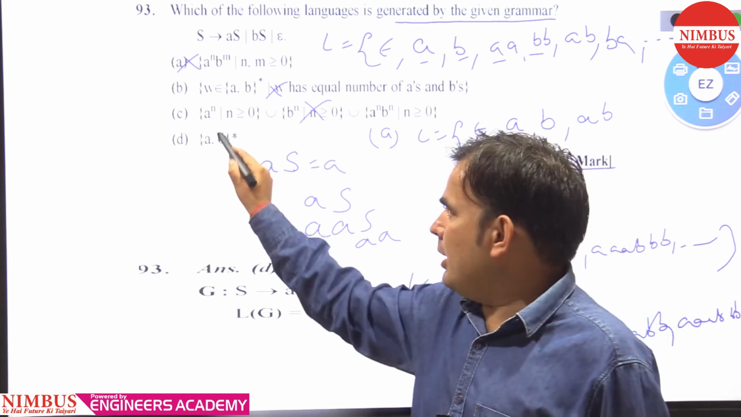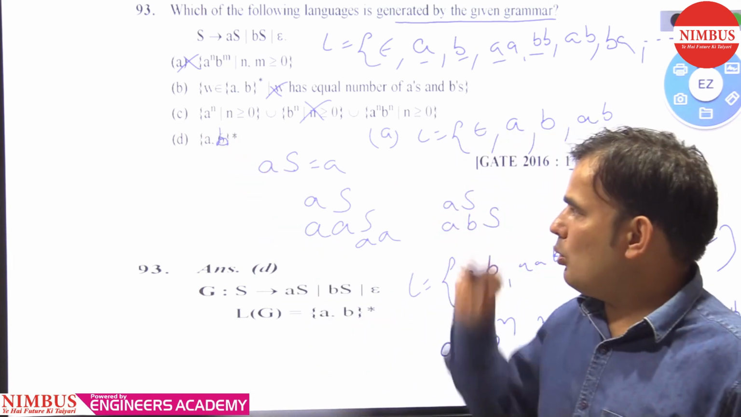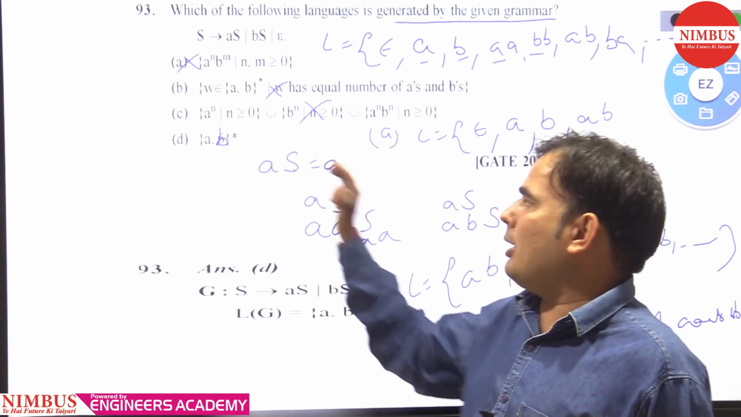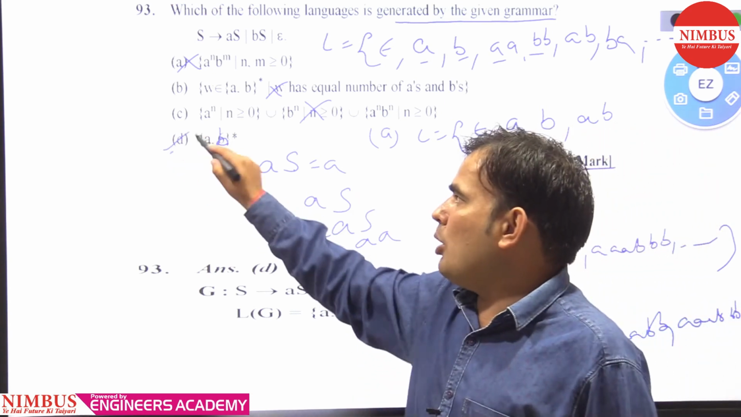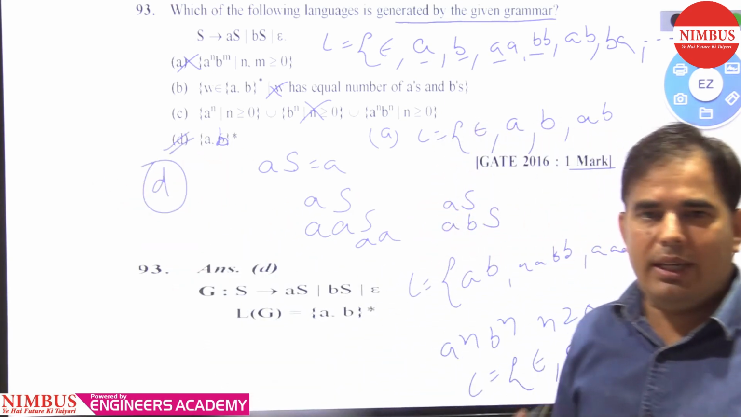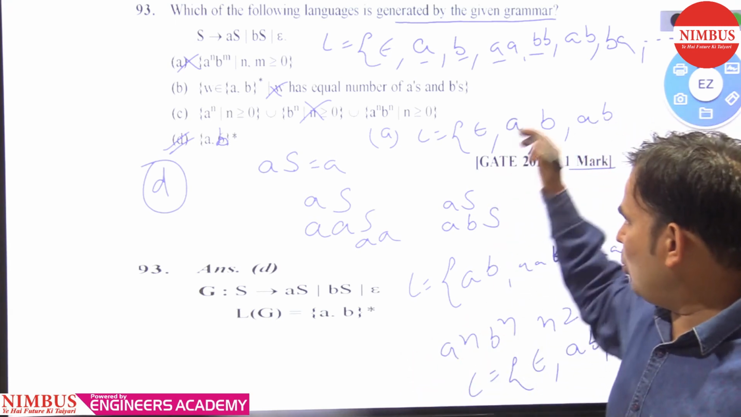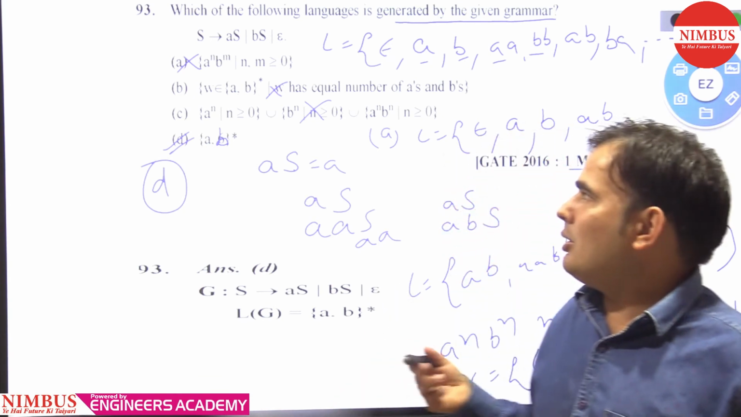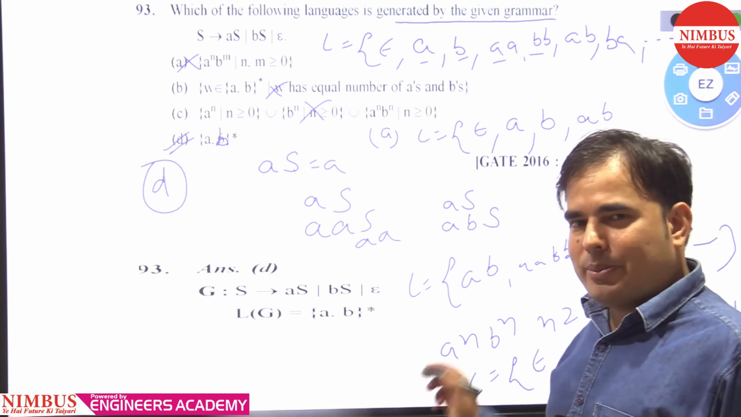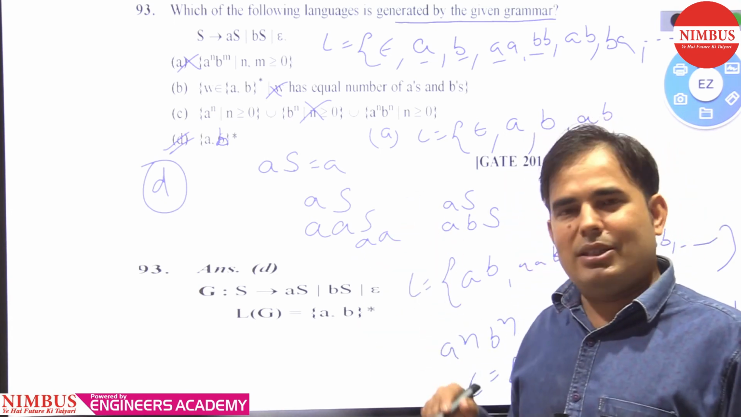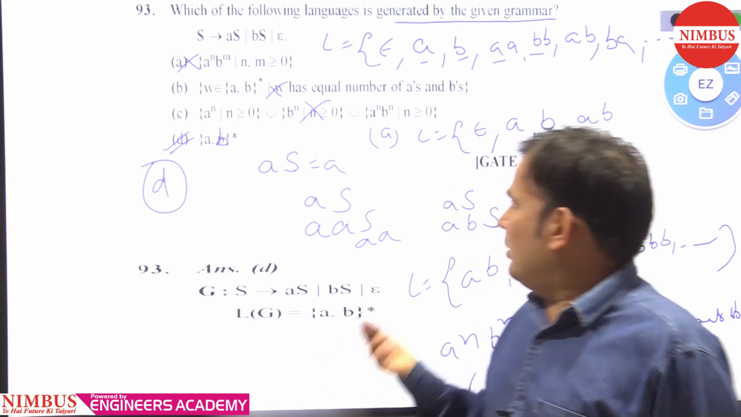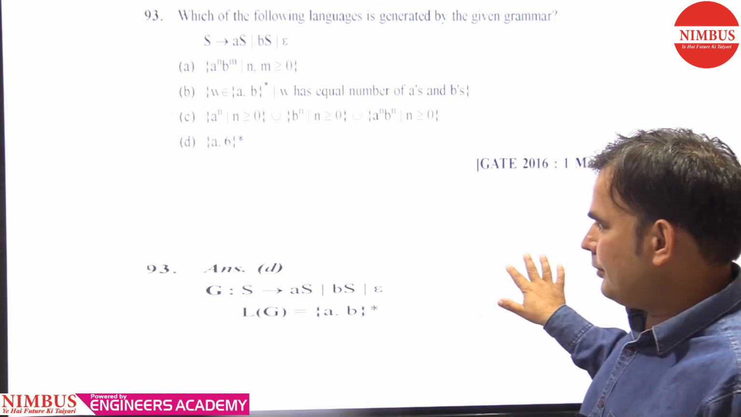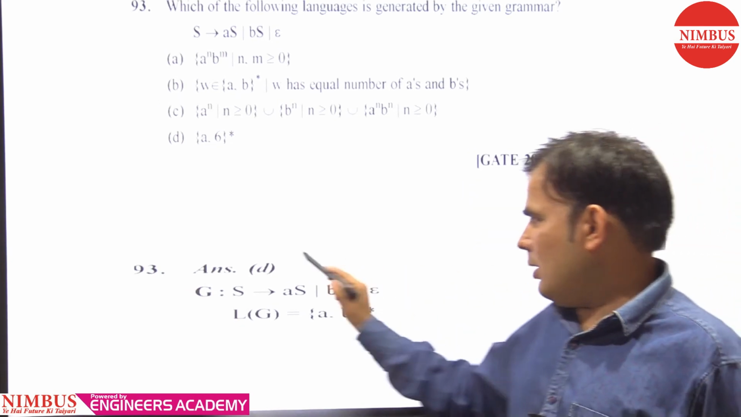Option D is (A, B) Kleene closure, so it contains all these strings. So which option is correct? Option D is correct. As I told you, in TOC most questions you can solve through the options, because they ask whether the string is represented by this grammar or not, whether the language is regular or not, and so on. So the answer is D.